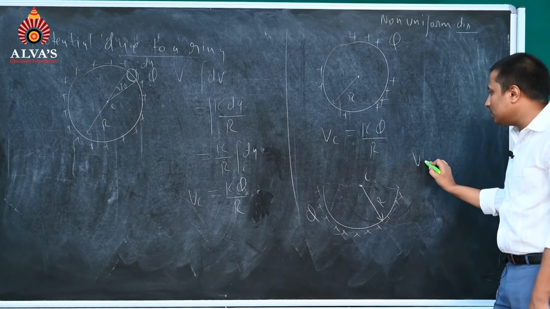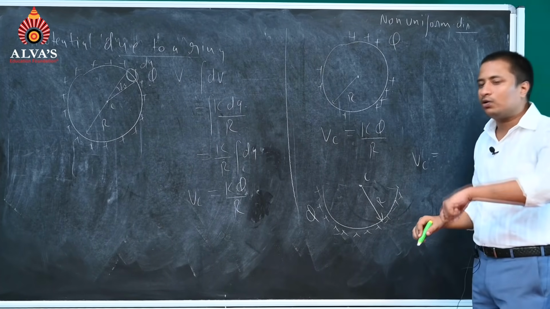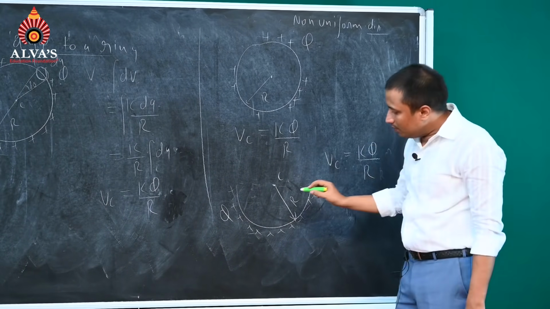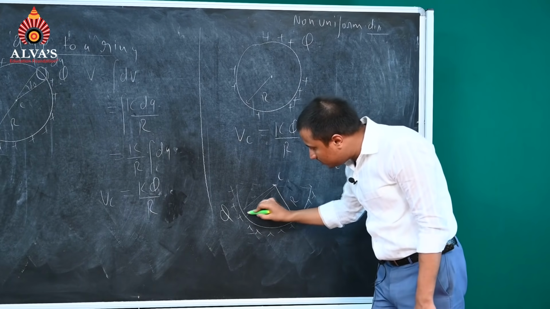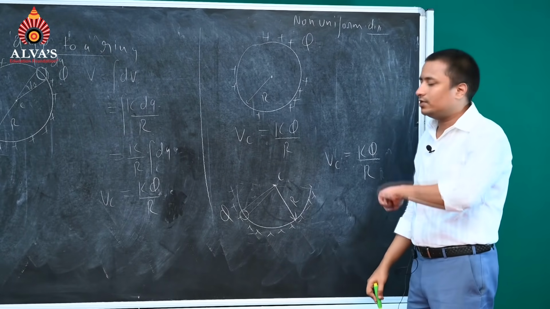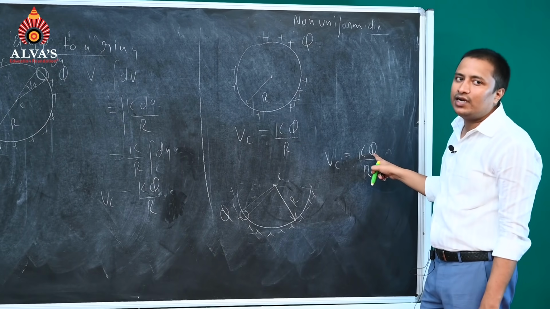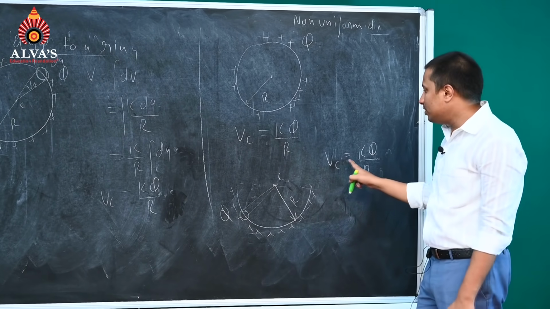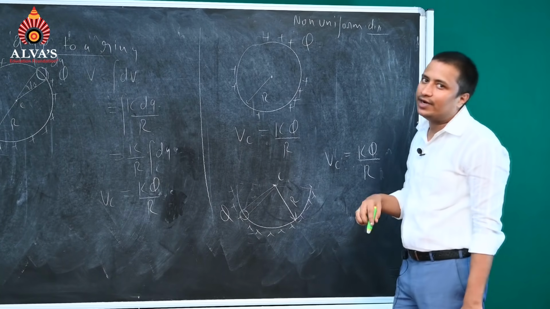Potential at the center will also again be equal to kQ by R. Why? Because we can again take an elemental charge dq and integrate that. dq will be integrated and it will give us the total charge q. Vc will be equal to kq by R. We can again write it.